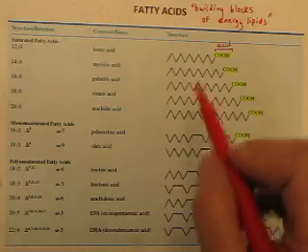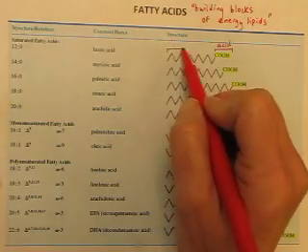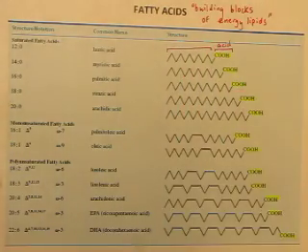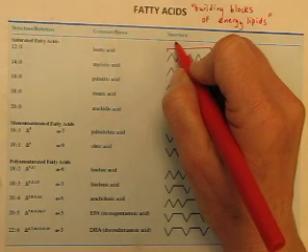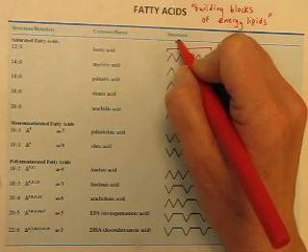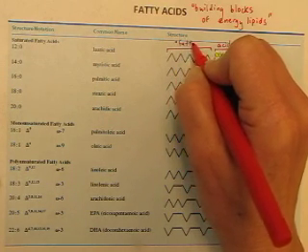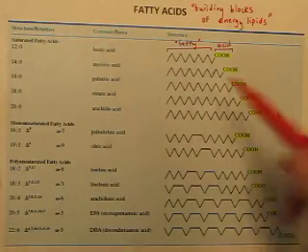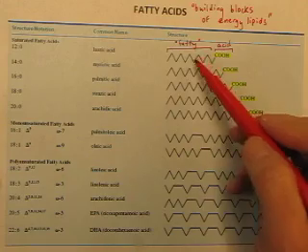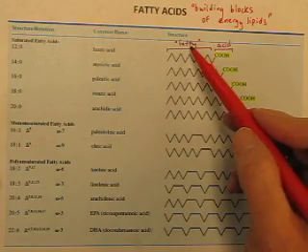What else does every fatty acid have? It has a hydrocarbon chain. You know what hydrocarbon means. It means just hydrogens and carbons. The hydrogen and carbon part of it is called the fatty part of that structure. It's a hydrocarbon chain, which is fat soluble. Fat soluble is where the word fatty comes from.